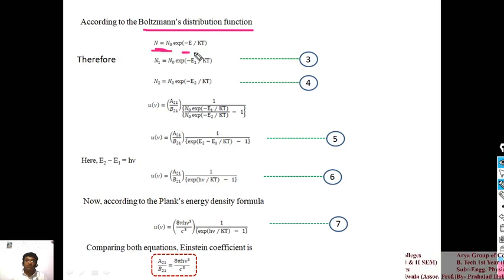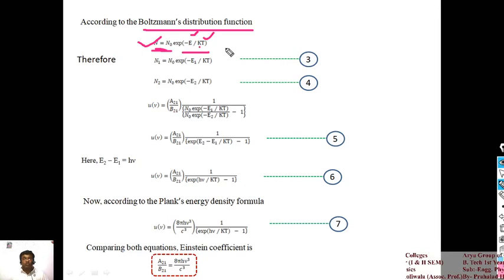That function gives us information about the population at a given energy level of the electrons. Here N is the population, N naught is the Avogadro number, E is the electronic energy, k is the Boltzmann constant, and T is the temperature. What is my point? Similar condition we have to apply according to our case.